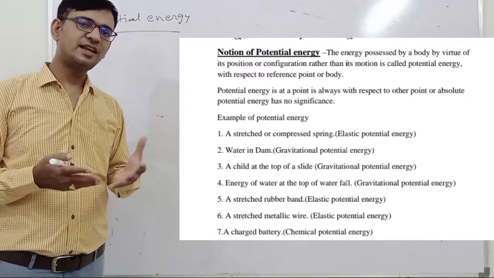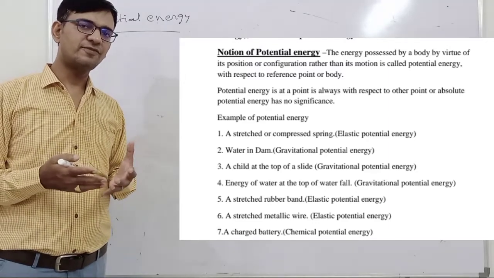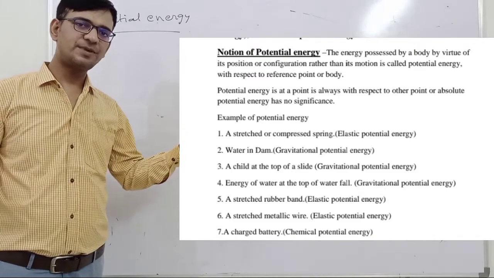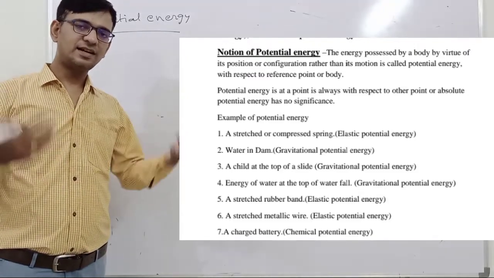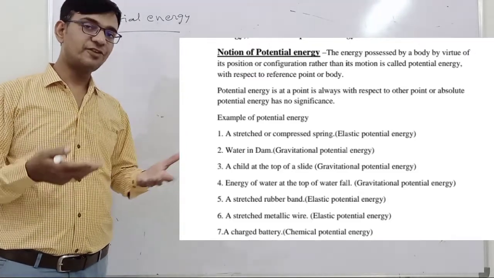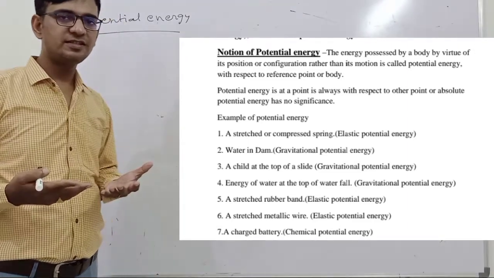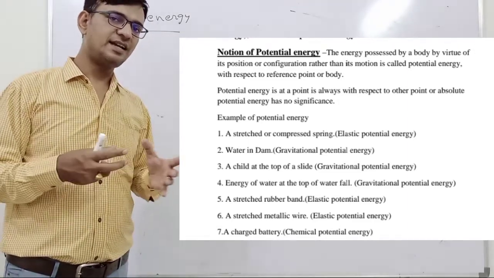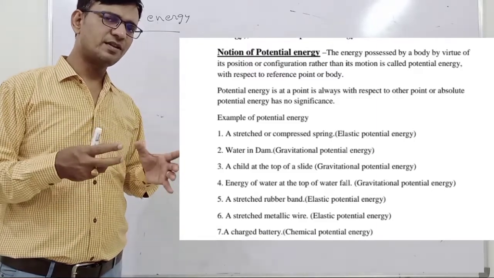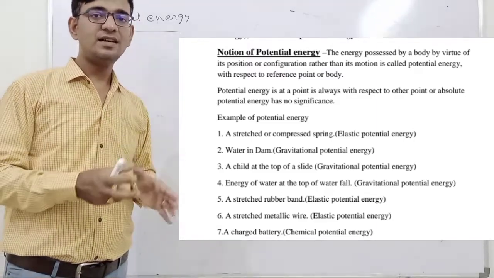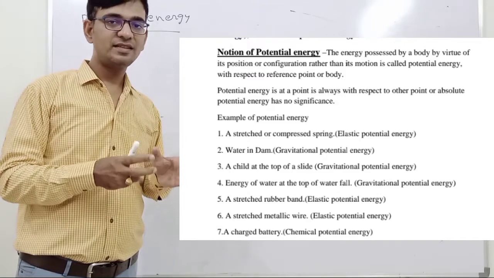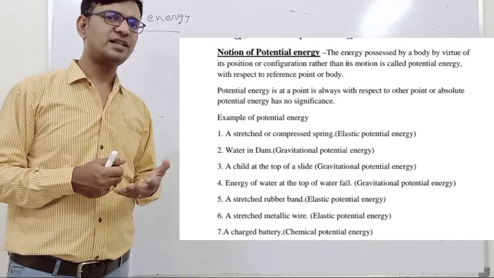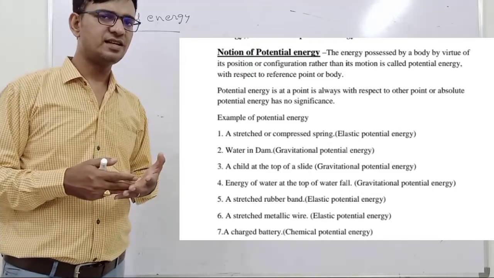And how can we change the configuration and position of a body? Suppose for a spring, if we stretch the spring, then its configuration and position will change. If the configuration is changing, it means that energy is related, potential energy. And if the body is not moving, this body is stationary, still the body has the potential energy. Okay, and there are lots of examples in nature about the potential energy.